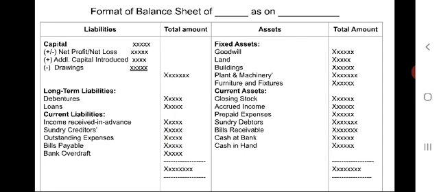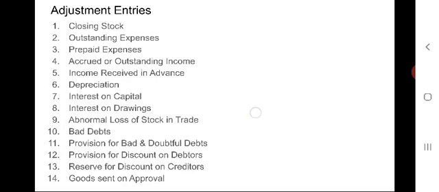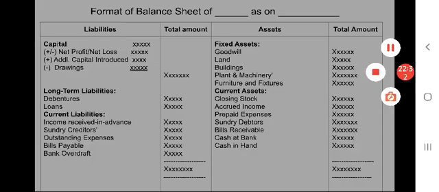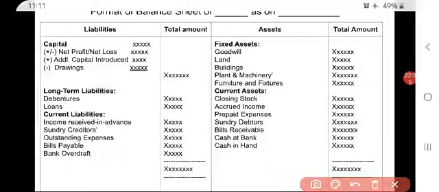Plus, if any additional capital is introduced, from that you can deduct drawings and interest on drawings. So, net capital which has to be shown in the balance sheet should be like this.